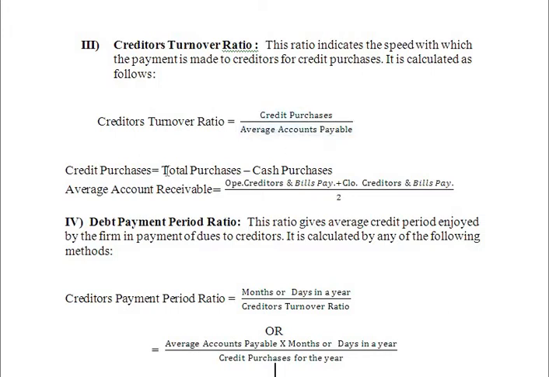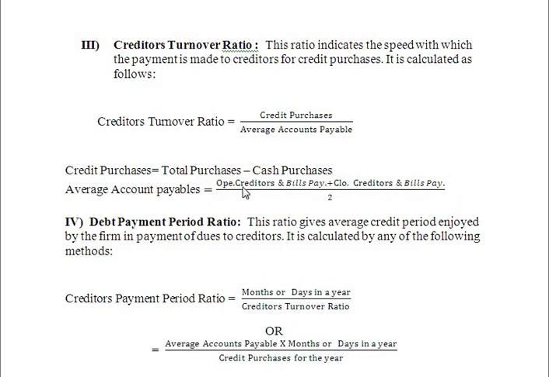Credit purchases is equal to total purchases minus cash purchases. Whereas average accounts payable, here we should write payables. Okay, now it is correct.